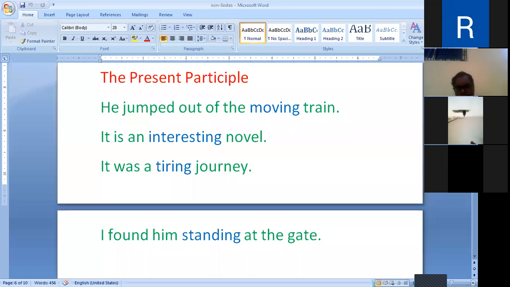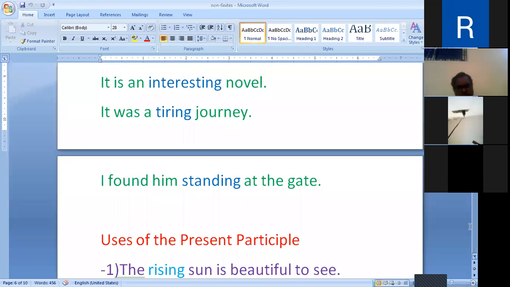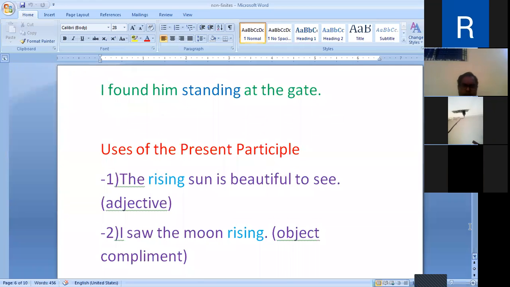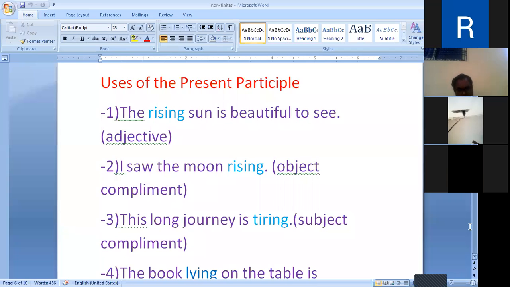Now, let us see their uses. Use of the present participle.